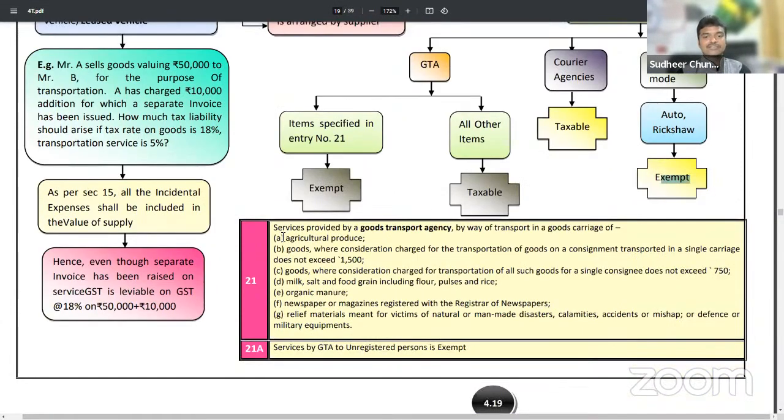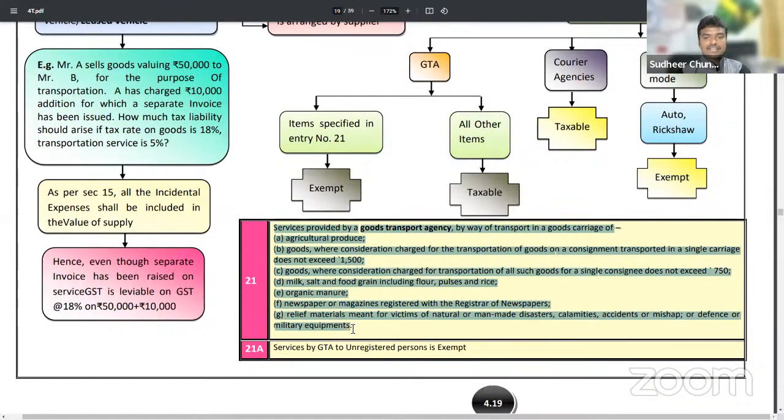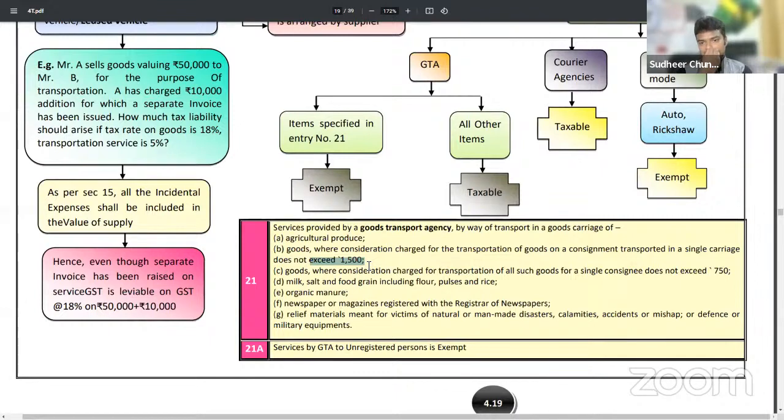Even in GTA, here some list of items were given. If the gross freight amount does not exceed 1500, or for each consignee it does not exceed 750, then exemption is given. Sir, say I am transporting 2 to 3 persons to Vizag, and the total freight for all 3 persons is 1200 rupees.